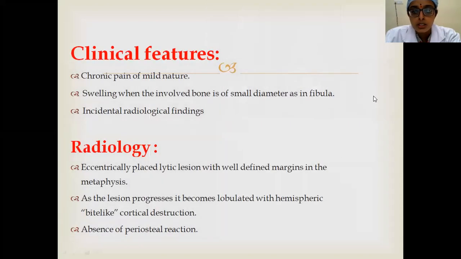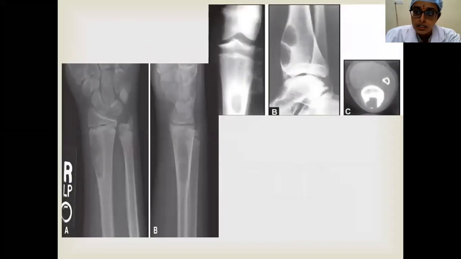As the lesion progresses, it becomes lobulated with hemispheric bite-like cortical destruction. So these are the bite lesions. This is the CT picture where you can see a bite lesion, and usually it is eccentric and metaphyseal to diaphyseal in location, a lytic lesion with bite-like lesions or scalloped edges of the cortex. So these are the findings which you see in chondromyxoid fibroma.